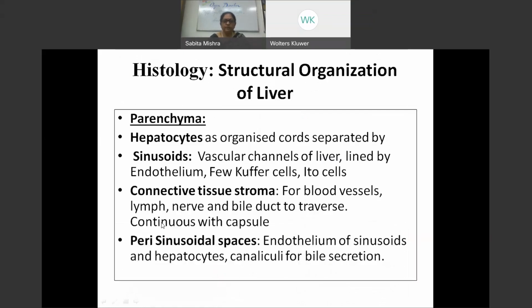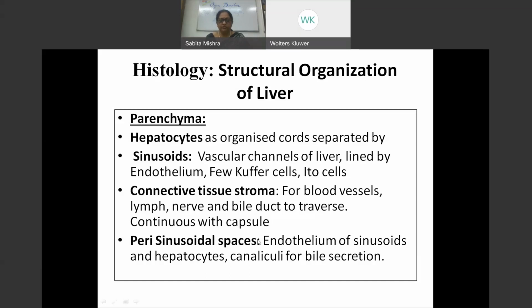So now coming to the histology, I hope I have time to do a part of it. I'll just briefly say that the parenchyma of the liver is made up of hepatocytes, which are organized in cords, and these cords are separated by vascular channels, which are lined by endothelium, and they have few Kupffer cells and Ito cells. The stroma is connective tissue, in which the blood vessels and the bile duct traverse.